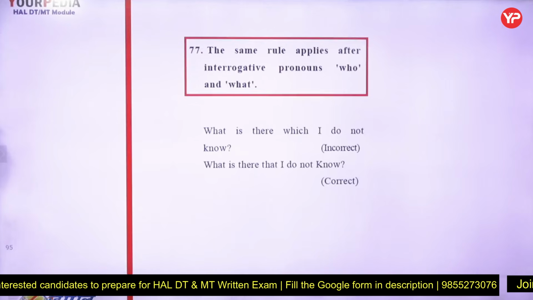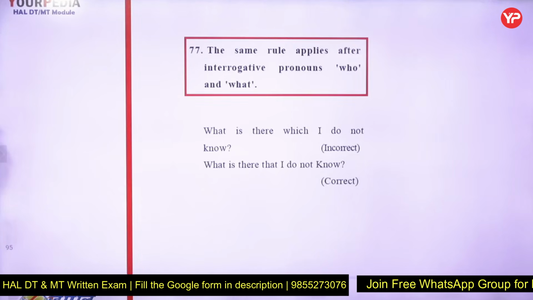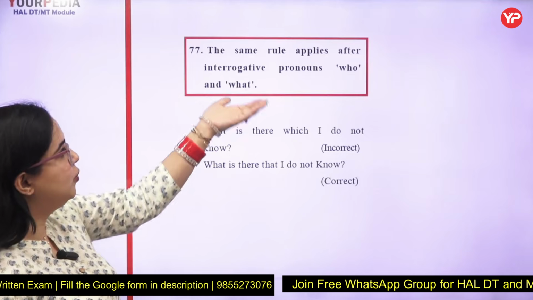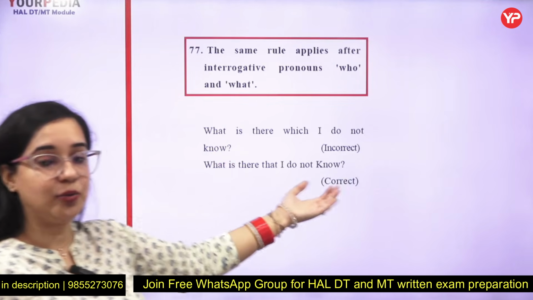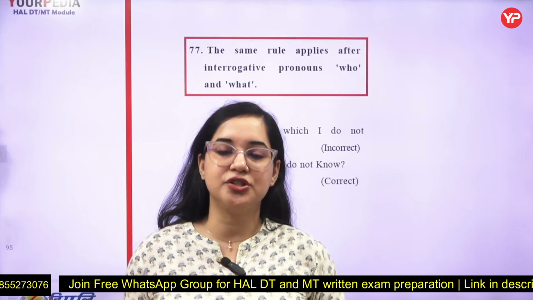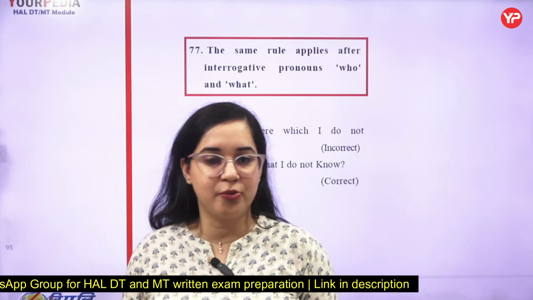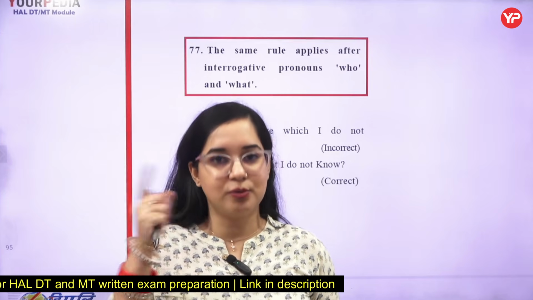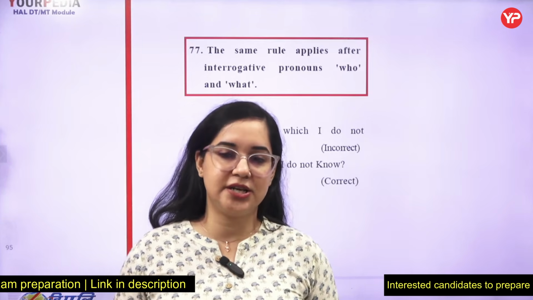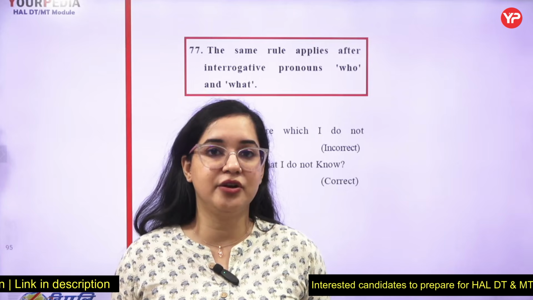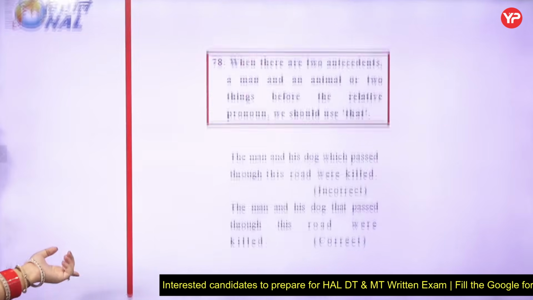77th: the same rule applies after interrogative pronouns "who" and "what." In a similar way, when we have words like "who" or "what," here we are going to use "that" only. So you see there are lots of logics where you have to use "that," or where we have to use the objective pronoun. What comes after "let"? Objective pronouns come. What comes after "like" and "unlike"? Objective pronoun case comes. What comes after the superlative degree of adjective? "That" comes. So these should be drawn straight in our minds.